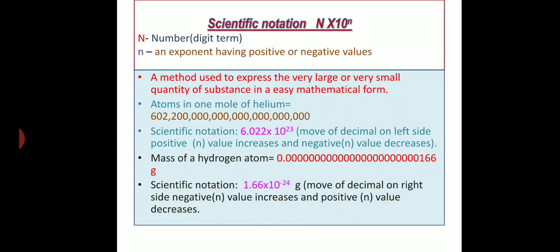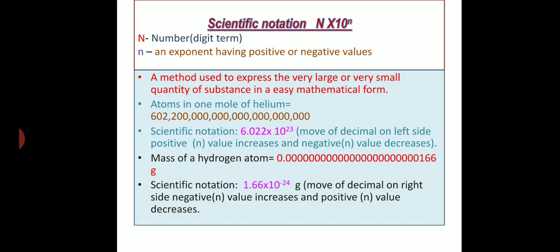Next, another important thing we use in science or in chemistry, scientific notation, N into 10 power n. Here capital N represents a number or digit term, and small n represents an exponent having positive or negative values. So what is this scientific notation, why is it necessary and where should it be used?